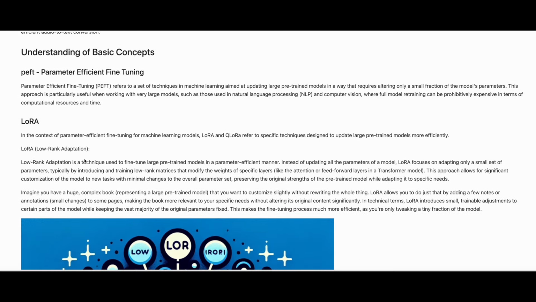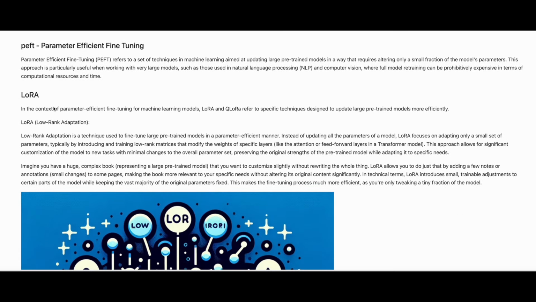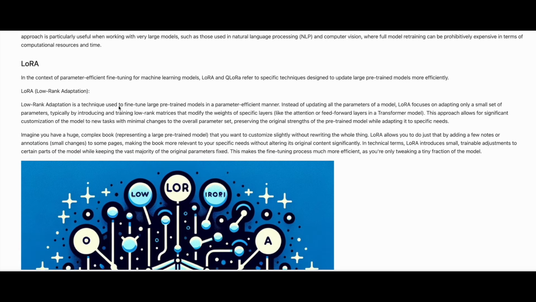In the context of parameter-efficient fine-tuning for machine learning models, LoRA and QLoRA refer to specific techniques designed to update large pre-trained models more efficiently. LoRA, or low-rank adaptation, is a technique used to fine-tune large pre-trained models in a parameter-efficient manner. Instead of updating all the parameters of a model, LoRA focuses on adapting only a small set of parameters, typically